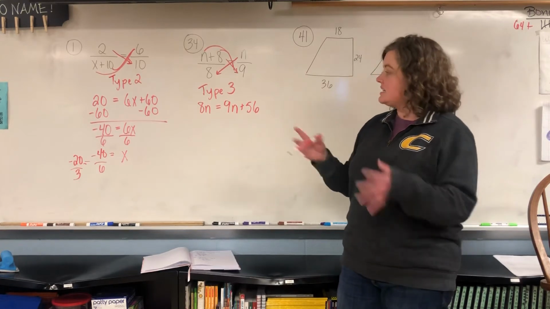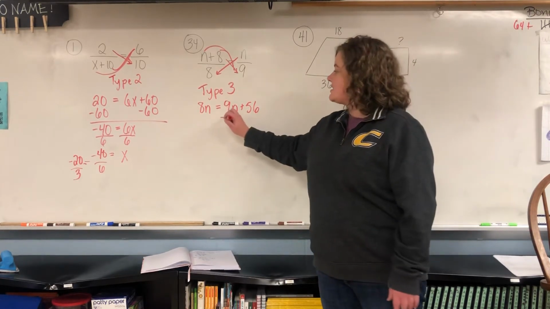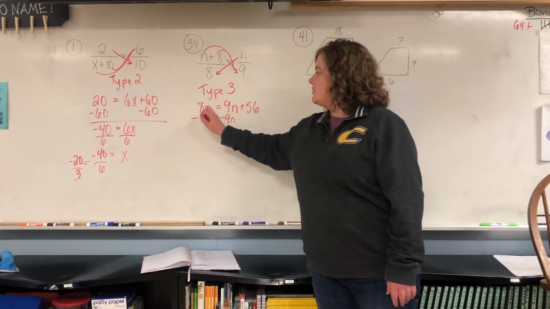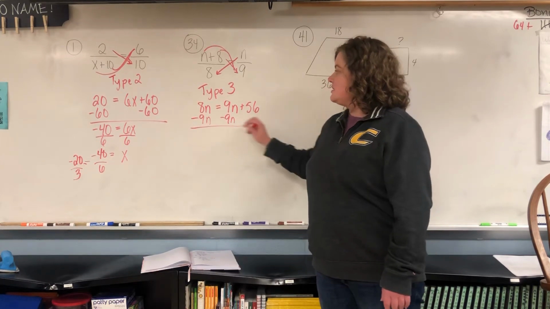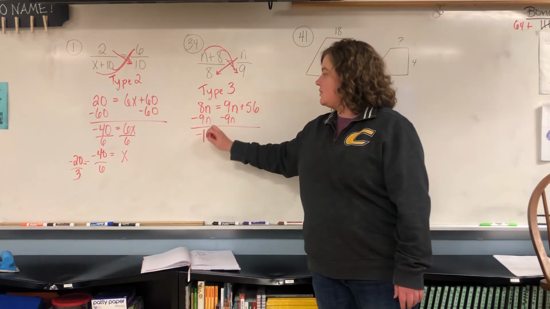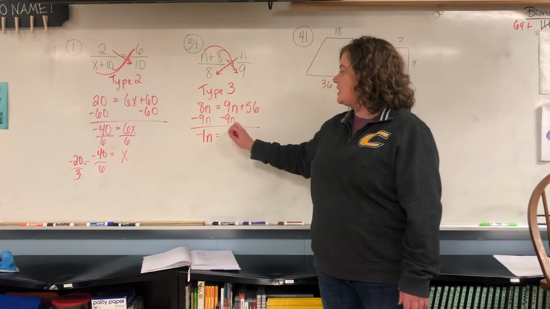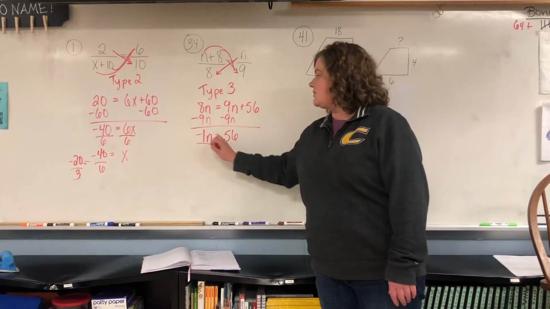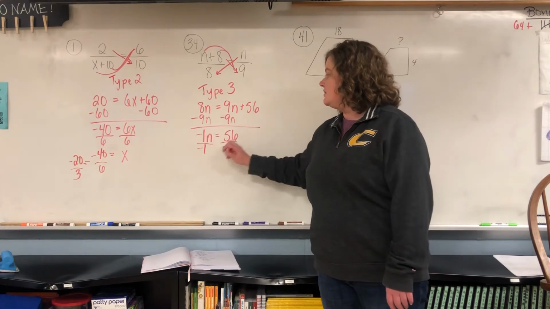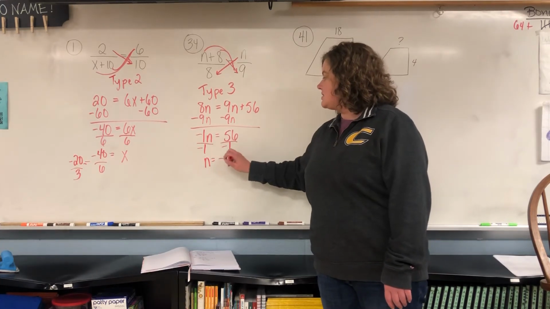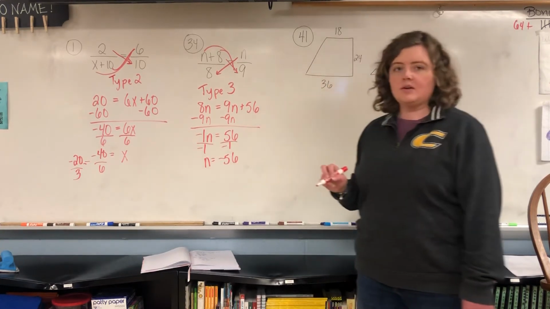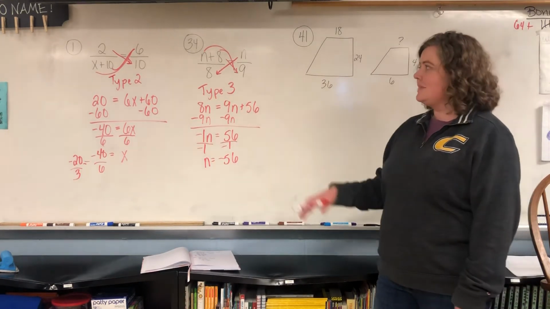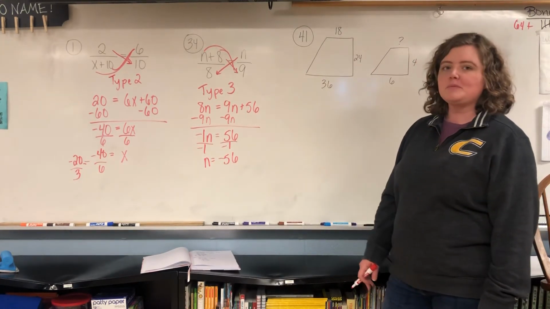So we have to get the n's together, so we're going to subtract 9n from both sides. So 8 minus 9 is negative 1n, and then bring down our 56. Okay, so to get n by itself, we're going to divide by negative 1. So you have n equals negative 56. Okay, so I feel like you all are going to be fine on proportion problems, but there's a review in case you need it.